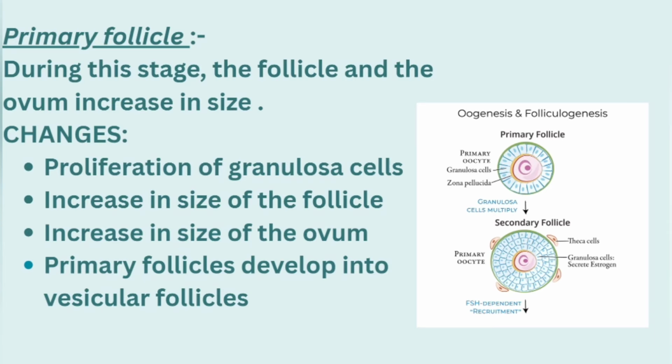As the granulosa cells proliferate and the size increases, and the ovum size also increases, primary follicles develop into the next phase, that is vesicular follicles. In the diagram you can see here, this is a primary follicle.